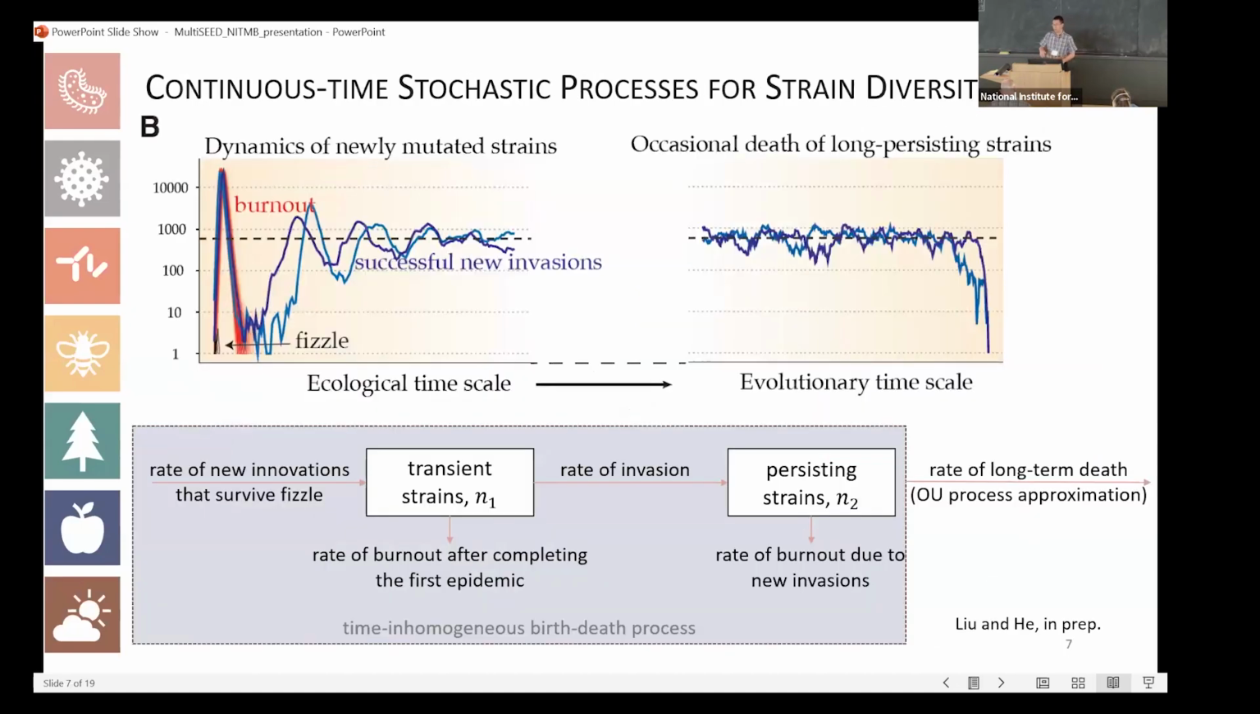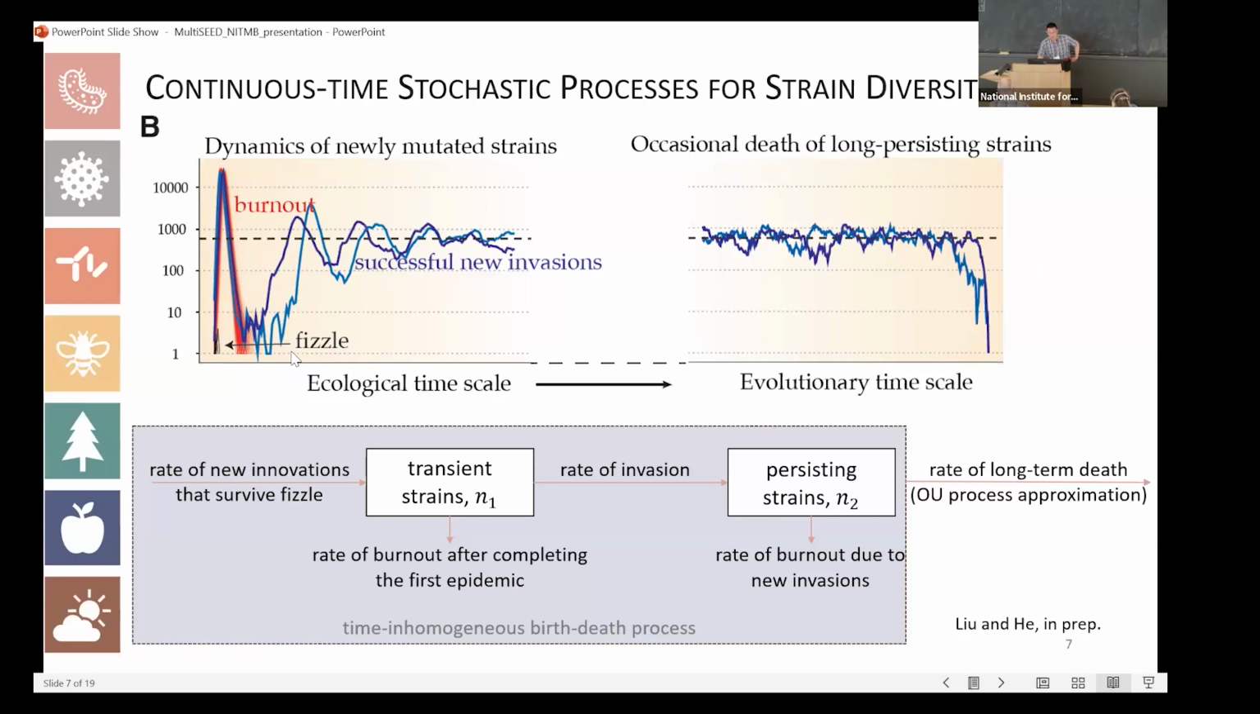So next, I will move to the continuous time stochastic processes. We would like to find out the strain dynamics. Here on the left part, we have the ecological timescale, and on the right side, we have the evolutionary timescale. The x-axis is just the flow of time, and the y-axis is the number of infections. In each case, if we think about a newly emerged strain in the system, at first it might only cause very few infections, so it might randomly go extinct very fast.